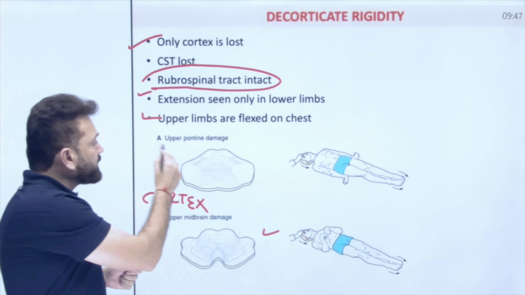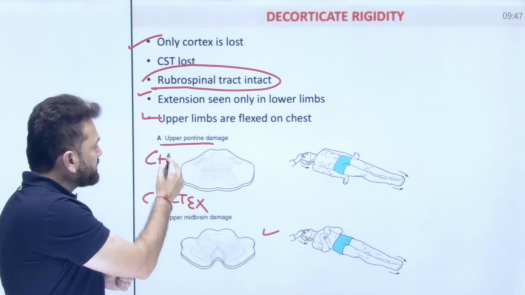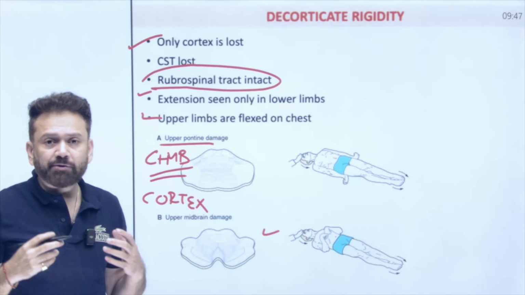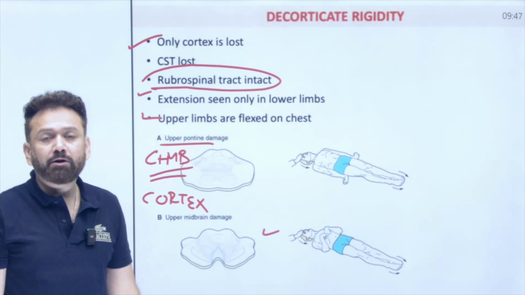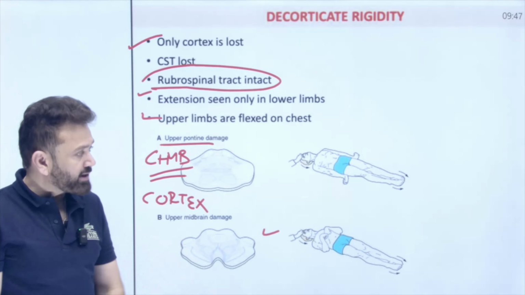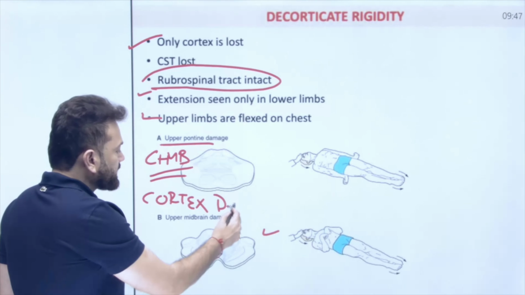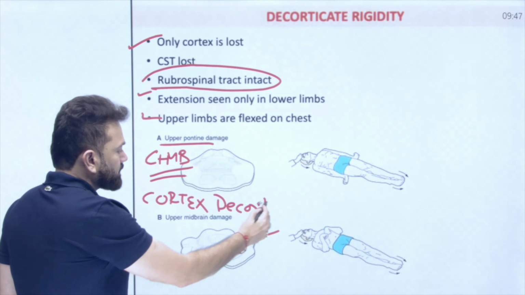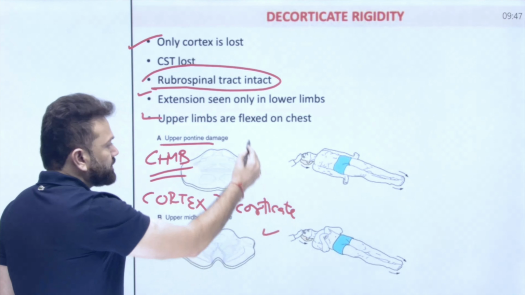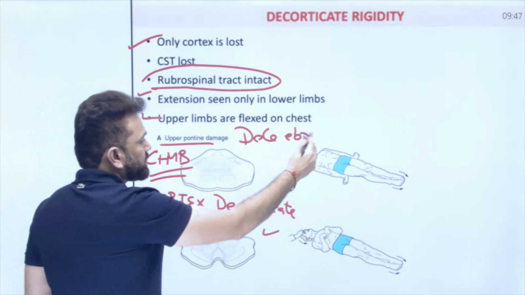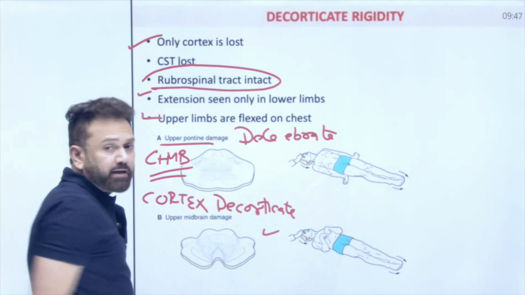But if upper pontine, meaning what? Cortex plus midbrain both are gone. So rubrospinal tract is not intact, so hands will not be flexed, hands will be lying on the side of the body. So this is called decorticate rigidity. This is called decerebrate rigidity.